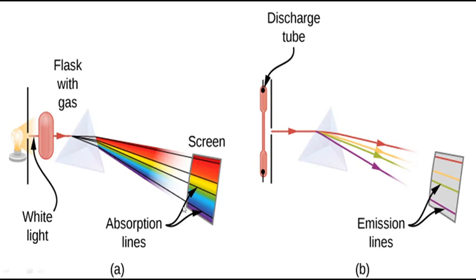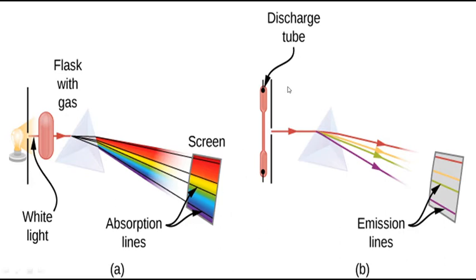What he did was an experiment using hydrogen gas. This is a glass tube filled with hydrogen gas, and he passed white light into this gas tube. This is a cold gas, and it can absorb some wavelengths from this white light. The light coming out is passed into a prism, and when you observe it, you get a continuous spectrum with dark lines. We got the absorption spectrum.